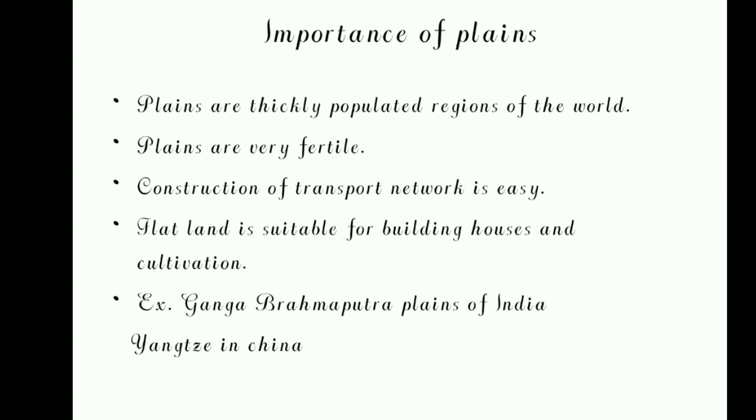For example, the Ganga and Brahmaputra plains of India, and the Yangtze in China. Though India and China are highly populated countries, you can see more people living around the plains.